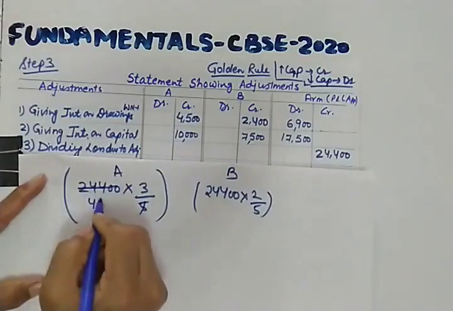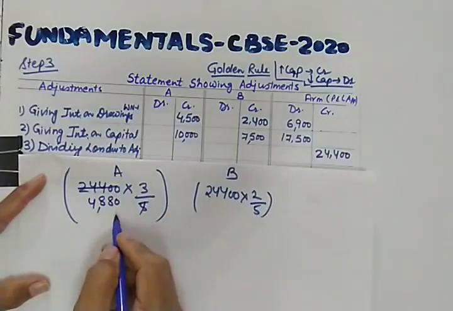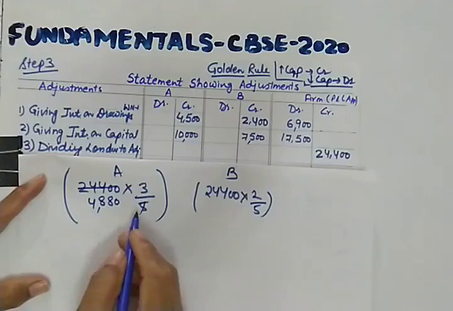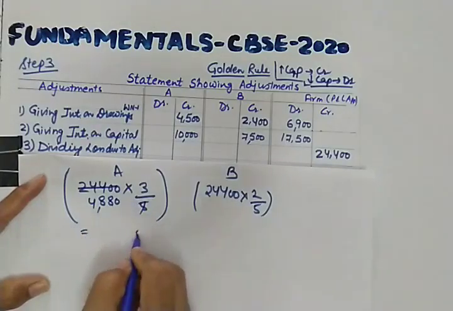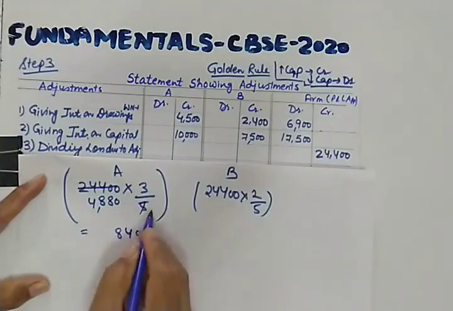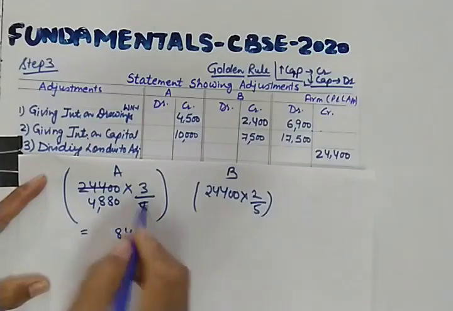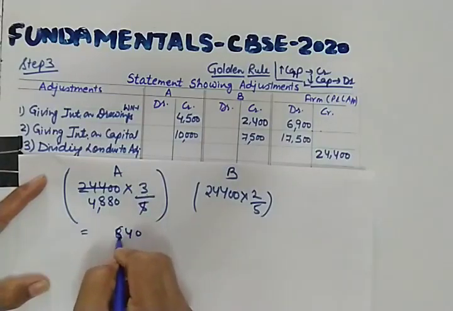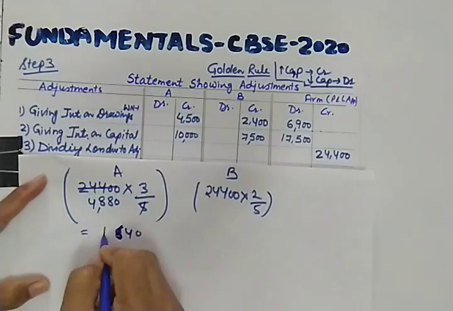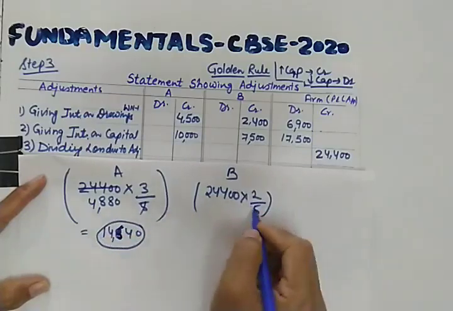5 4s are 20, 5 8s are 40, so 4880, and if you multiply this 4880 by 3, then you will be able to get 14,640.